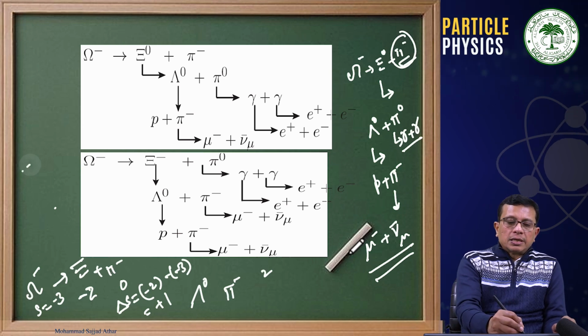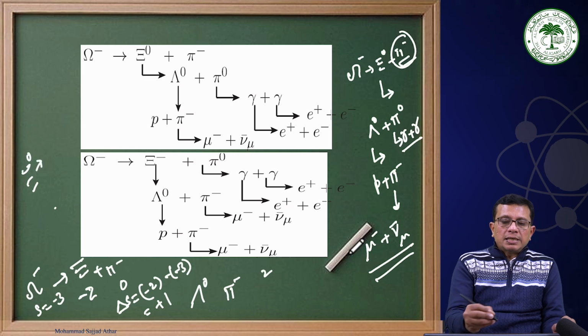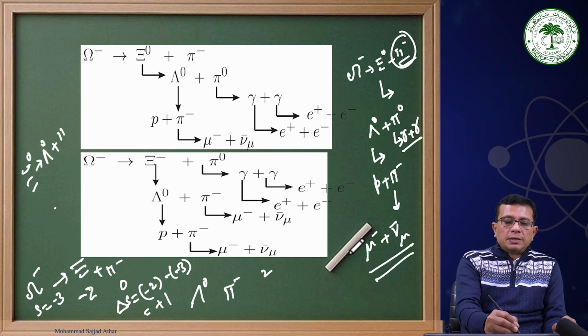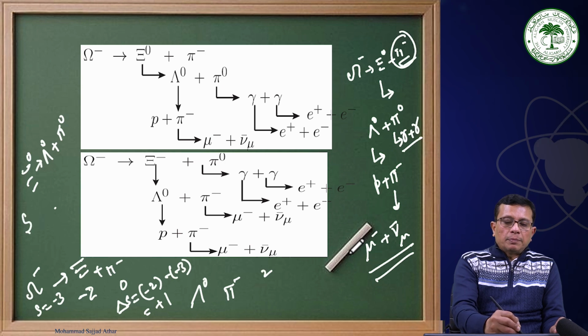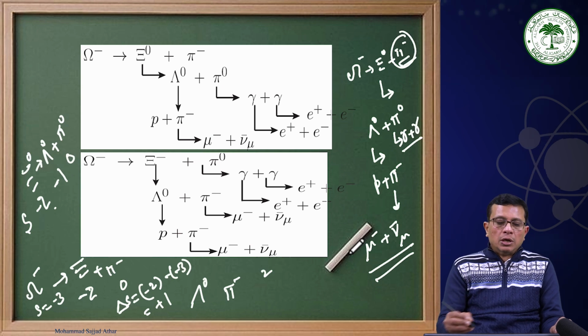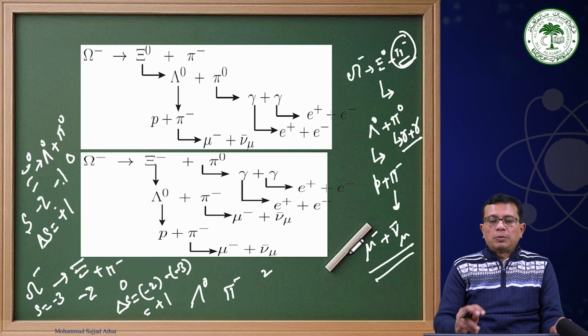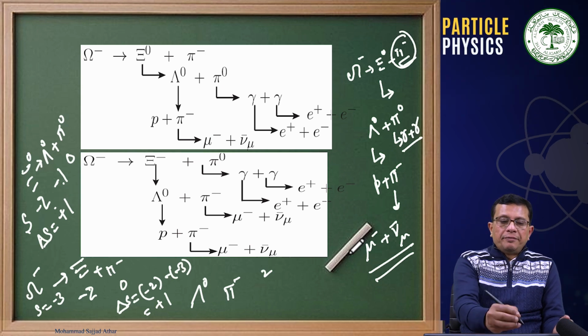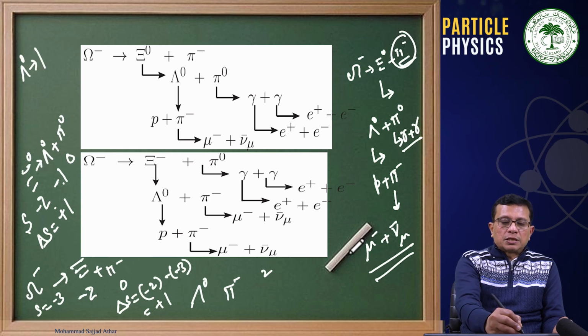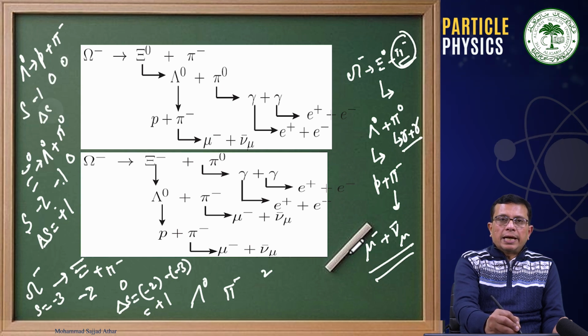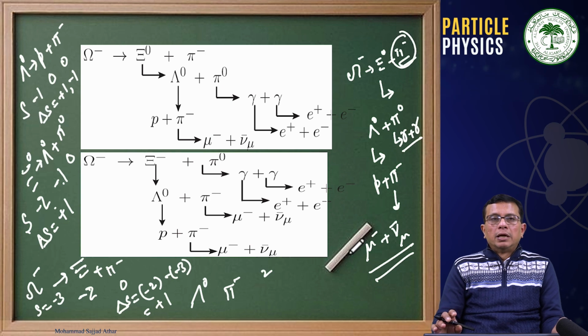Similarly, if I talk about cascade 0, this is changing into lambda 0 and pi 0. And as you can see, strangeness quantum number for cascade 0 is minus 2. For lambda 0, it is minus 1. For pi 0, it is 0. Therefore, change in strangeness, final minus initial, is either plus 1 or minus 1. Similarly, when we go to lambda 0 decaying into, say, p plus pi minus, then strangeness is minus 1, this is 0. Therefore, delta S is either plus 1 or minus 1, depending upon whether you call final minus initial or you take initial minus final.